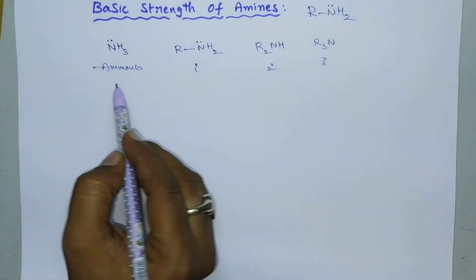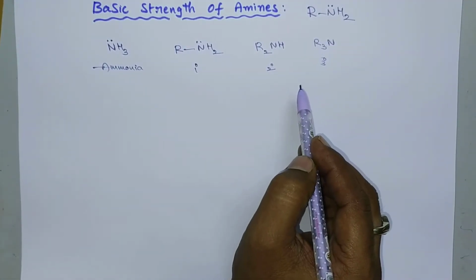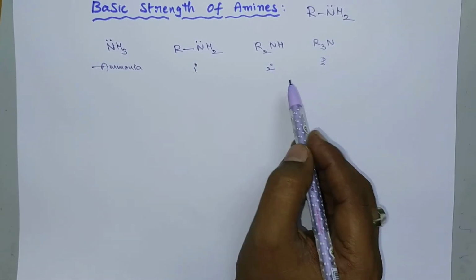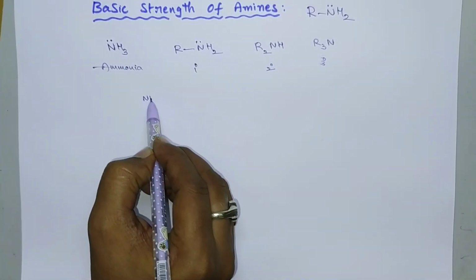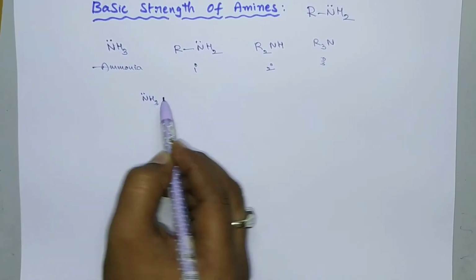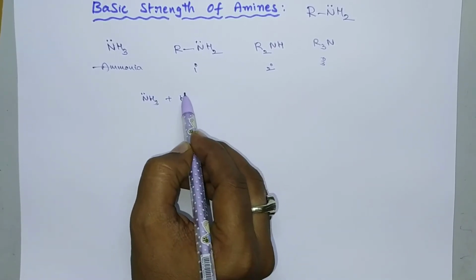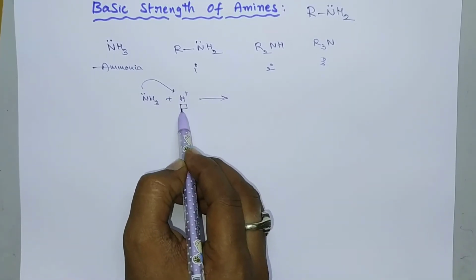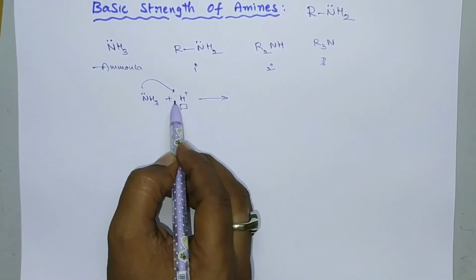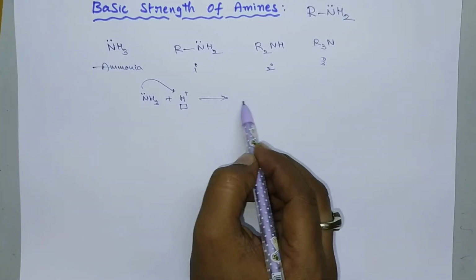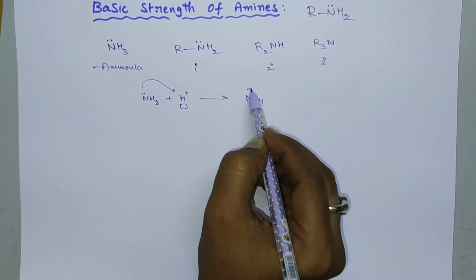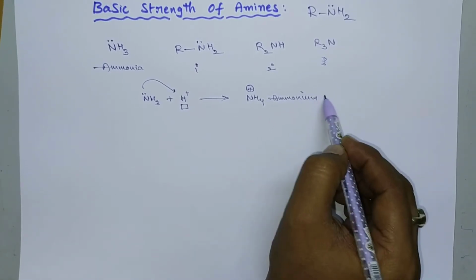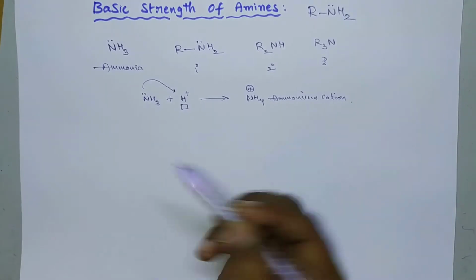First of all, a base means any substance which has a tendency of donating a lone pair of electrons. Suppose you take ammonia. It has a tendency of donating a lone pair of electrons. If there is any H plus, which consists of an empty orbital, this lone pair can be donated to H plus to form the NH4 plus ion. This is called the ammonium cation.